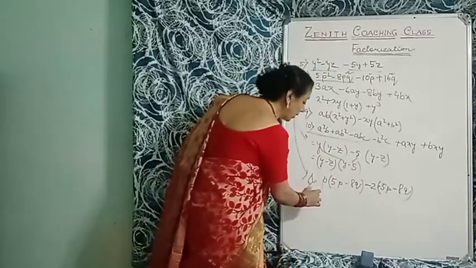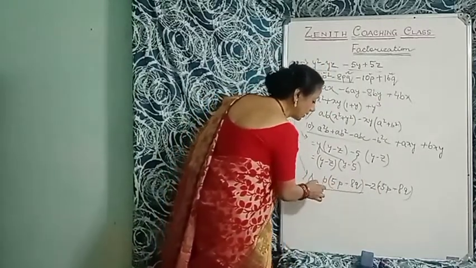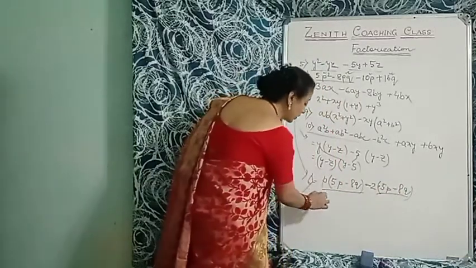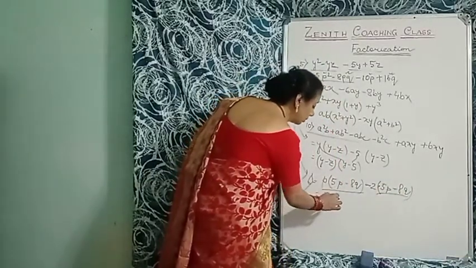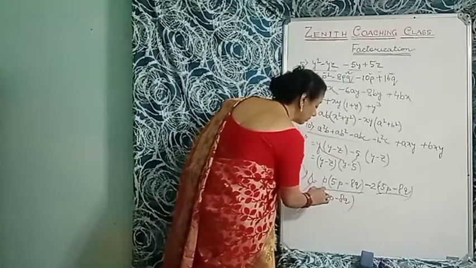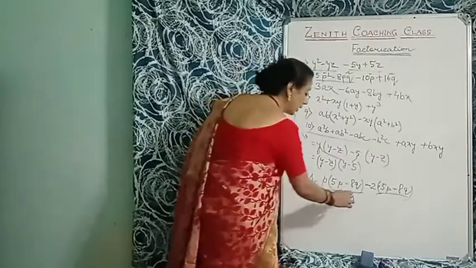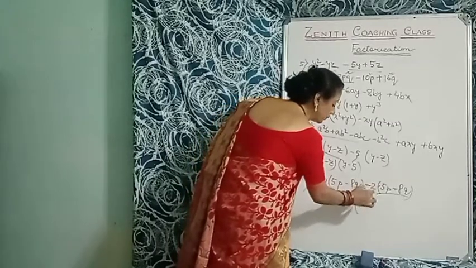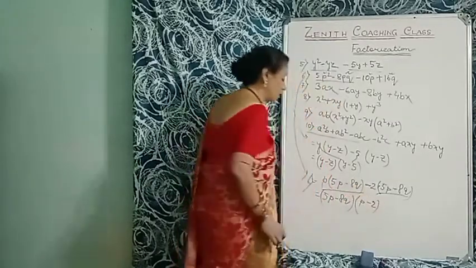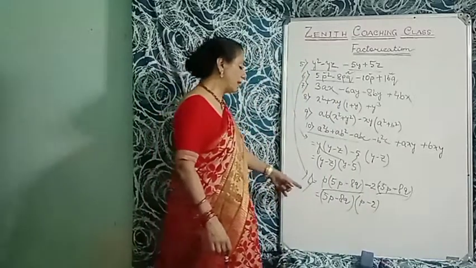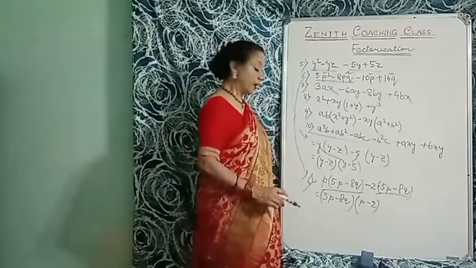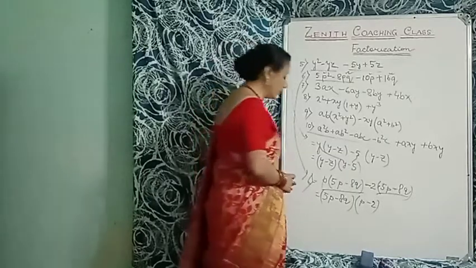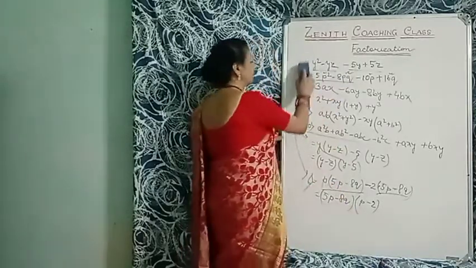Okay. Now what is common in two terms? 5p minus 8q and 5p minus 8q. That is 5p minus 8q is common. So here is 5p minus 8q. You have to write the first bracket first. Then what is remaining here? P. So you will write p. What is remaining here? Minus 2. So you will write minus 2. So two factors are 5p minus 8q multiplied by p minus 2. Okay. Understood the sum? We'll go to the seventh sum.